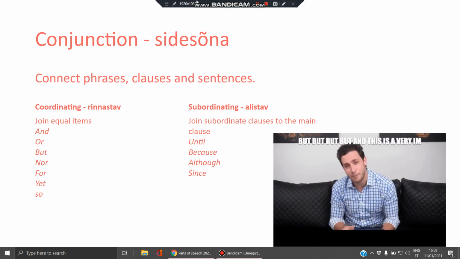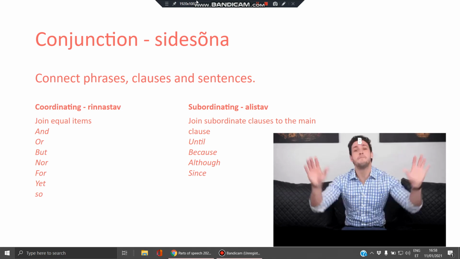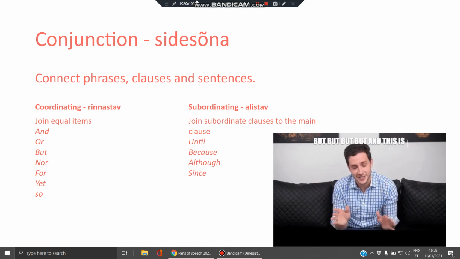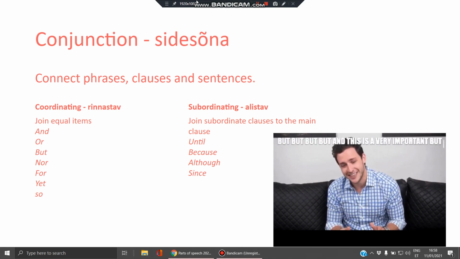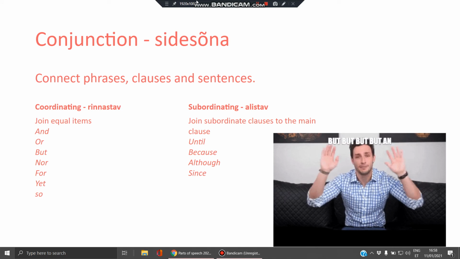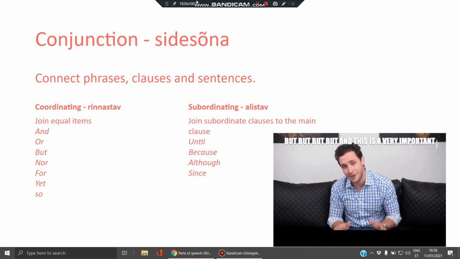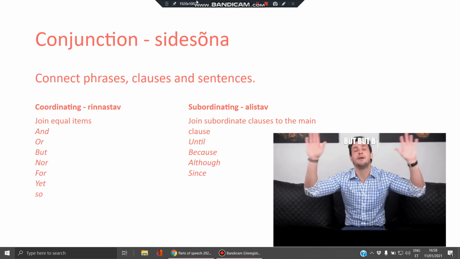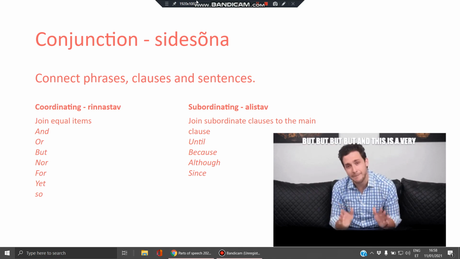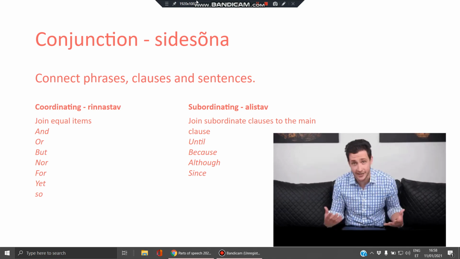Some other coordinating conjunctions for you given here as well. Or, but, nor. I am neither old nor young, for example. For, yet, and so.